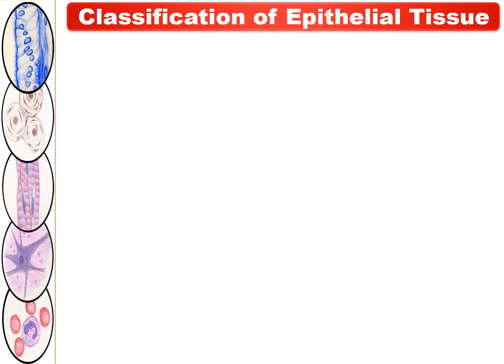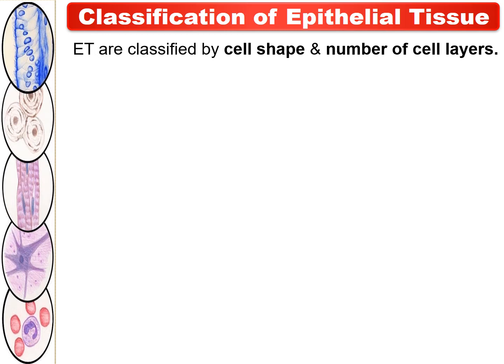Now, let us know about the different kinds of epithelial tissues. Actually, the epithelial tissues are classified on the basis of the cell shape and the number of cell layers. Let us discuss this basis of classification one by one.